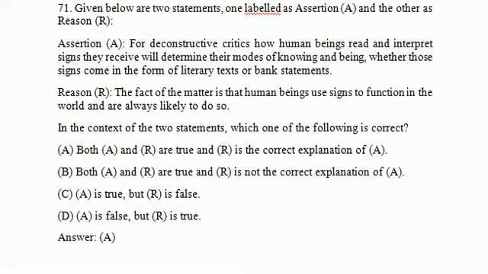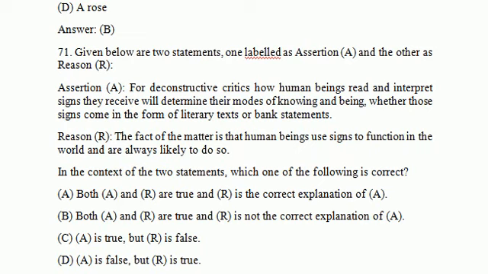Given below are two statements, one labeled as assertion and second as reason. So here is assertion: for deconstructive critics, how human beings read and interpret signs they receive will determine their modes of knowing and being, whether those signs come in the form of literary text or bank statements.